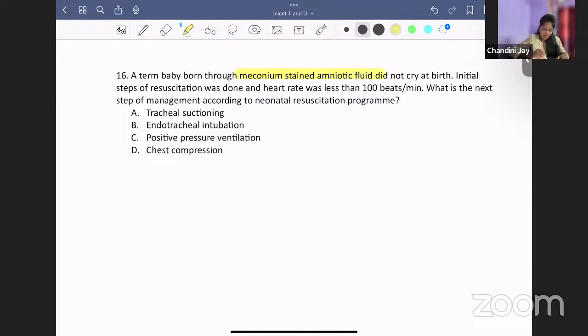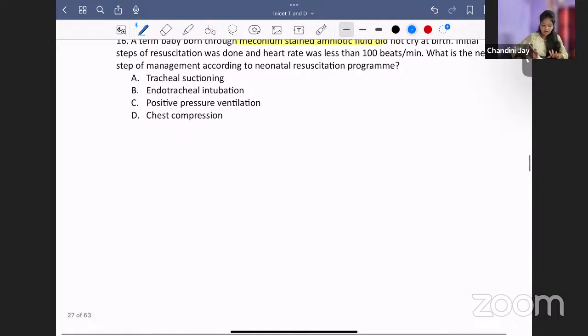So what is the case in meconium-stained amniotic fluid? What should we do? Do not get confused. Even if it is meconium-stained amniotic fluid, the steps are the same. You are going to continue positive pressure ventilation. According to the previous guidelines, it was totally different. Now, the present guidance says you are not going to deviate if it is meconium-stained amniotic fluid. Clear? Just remember this.